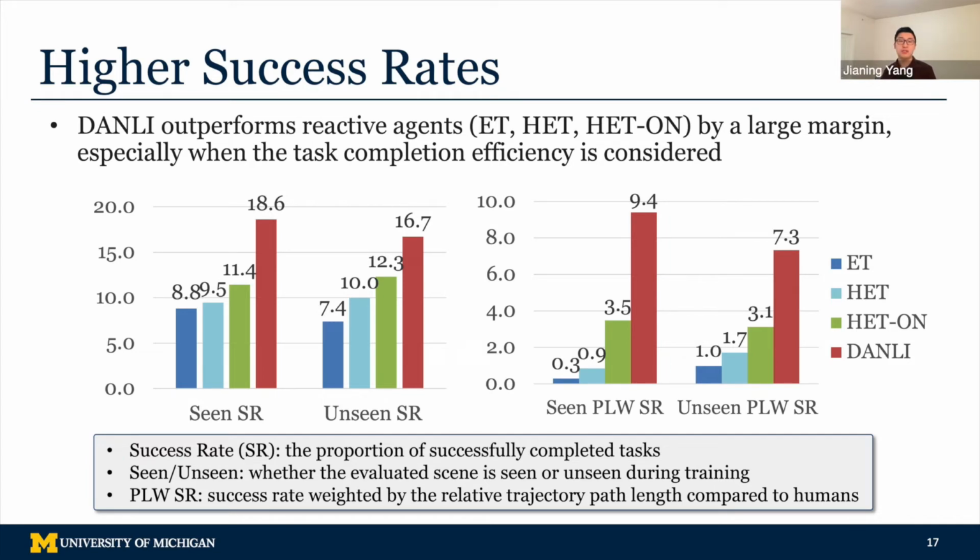On the right, we are seeing path length weighted success rate, which factors in efficiency when measuring success rate. Under this metric, our deliberative agent doubles the performance of reactive agents in seen and unseen environments.